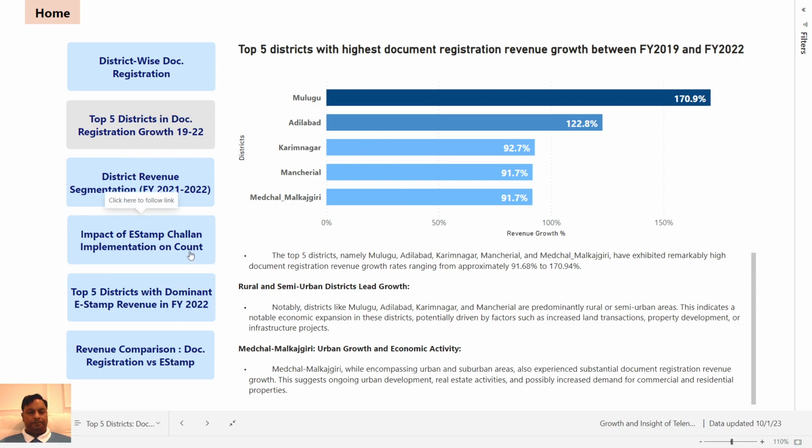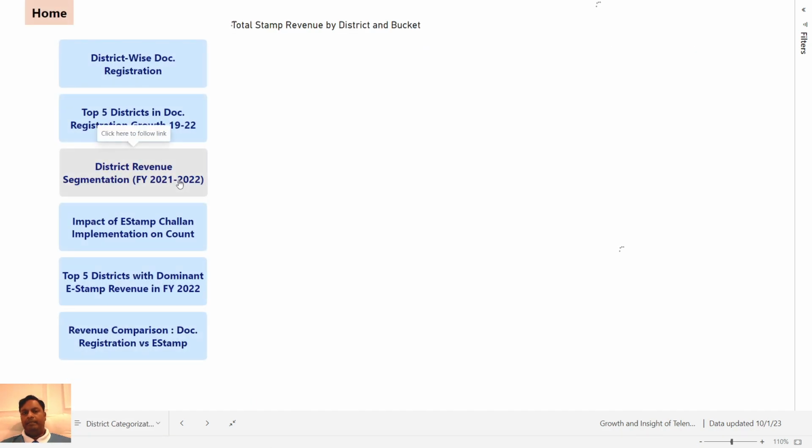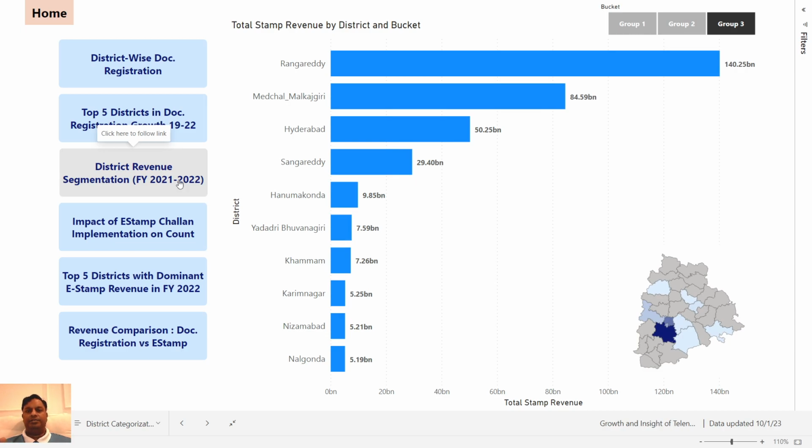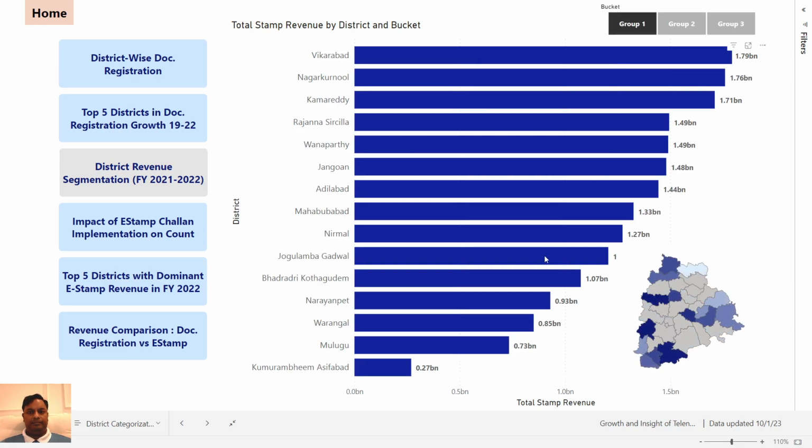Okay, moving on. The next question was to segment the districts in three different categories based on the revenue. Right? So I have three buttons at the top right corner where I have segmented the districts based on the revenue. If you look at group 1, it is a range from 0.27 billion to 1.8 billion. We can see the district distribution here in the map.